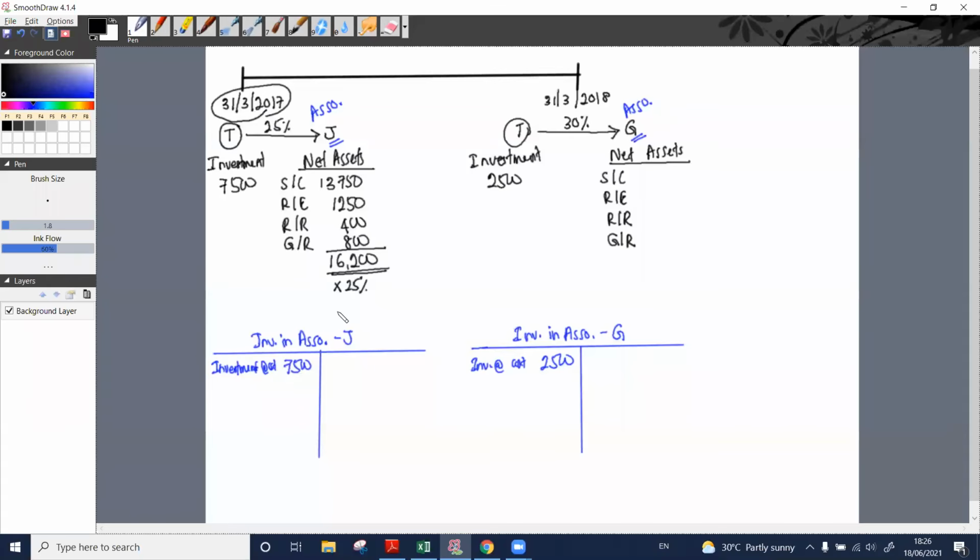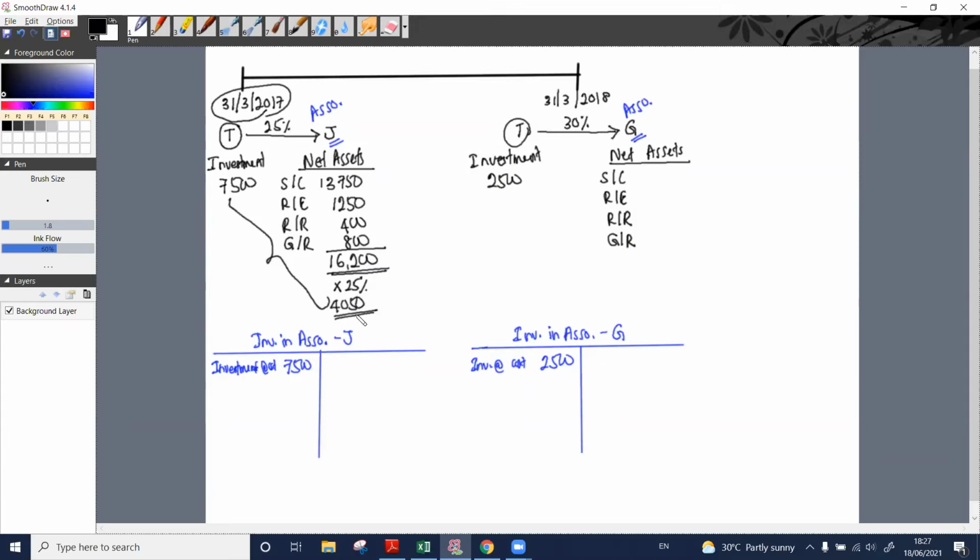25%. Equals to what? 25% of 16,200 is 4,050. Now there is a difference. We are not acquiring all of the 16,200. We are acquiring only 25% of it. That means we are acquiring only 4,050 worth of net assets.